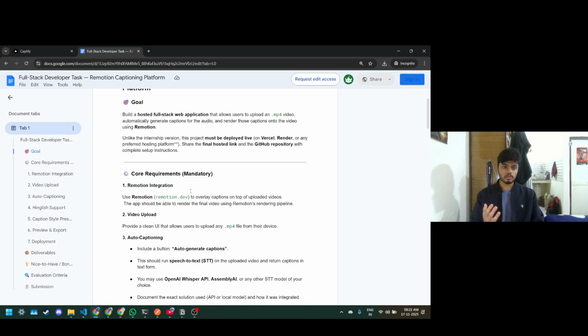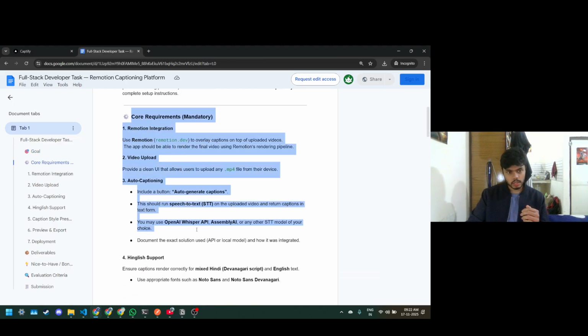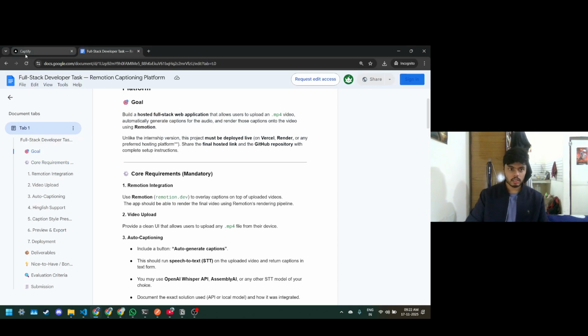And with the help of my skills in technology, we should translate the audio of the file to captions and embed those captions onto that video file via Remotion, React application, React framework, I guess. So these are all the core requirements. As you can see, these are the full stack developer tasks which you have given to me, right?